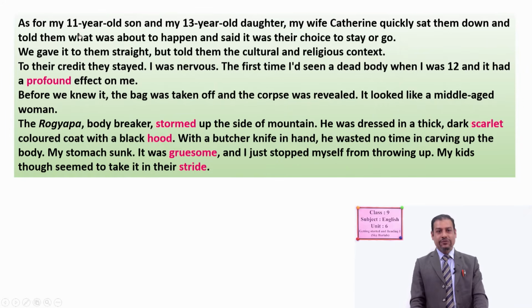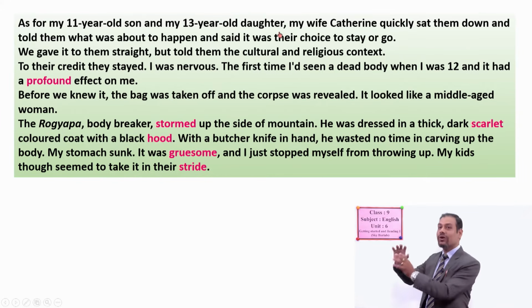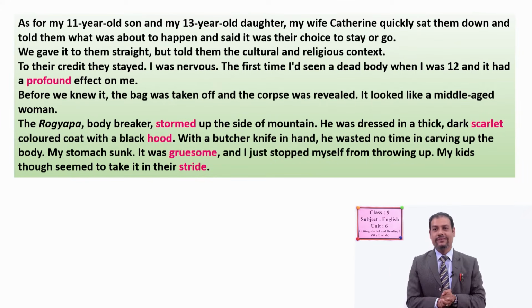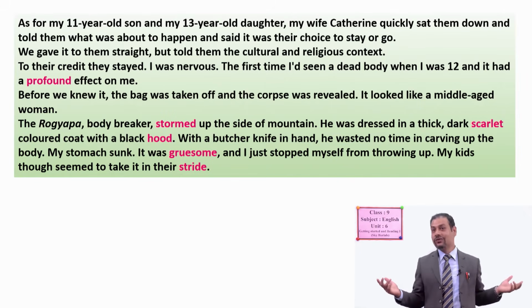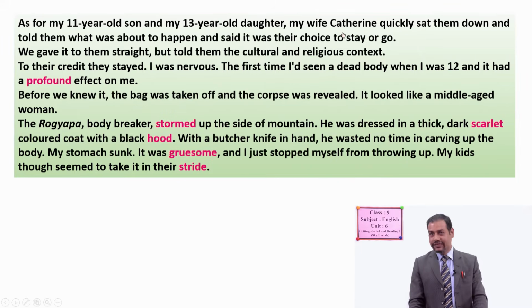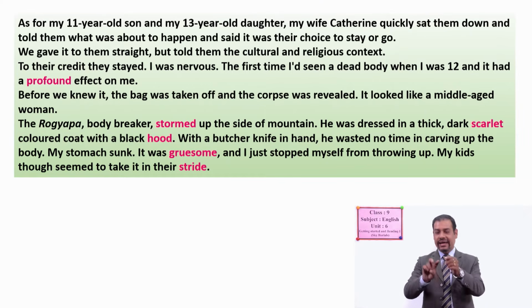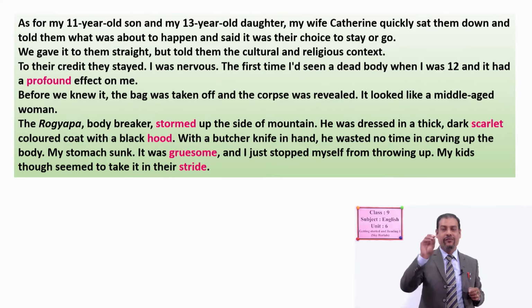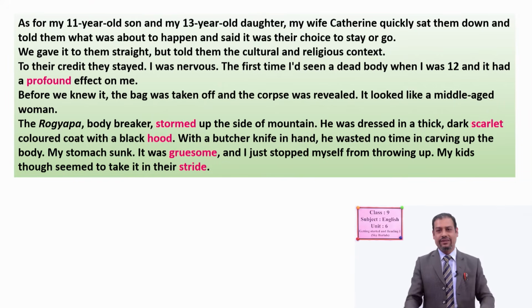Now again, as for my 11-year-old son, there was another son who was, how old was he? Yes, one was 6 years old and another was 11 years old, okay? And my 13-year-old daughter, see again, they had one more daughter who was, yes, 13 years old. See, it means how many of them were there in the family? Yes, the visitor, his wife, and his 3 children. All total, 5 of them from the same family.